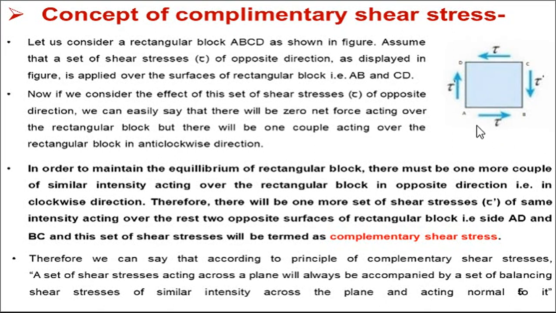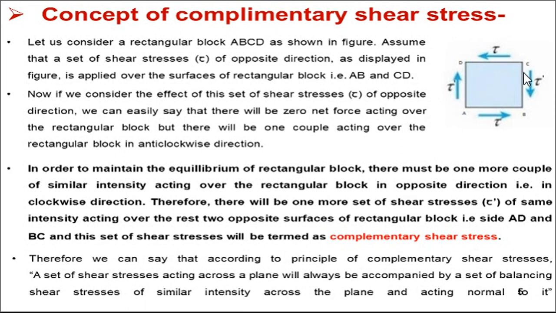This particular set of shear stress tau forms the anti-clockwise couple, and there should be one more set which forms a clockwise couple, so that the total block is in equilibrium, or in a balanced condition. Therefore there will be one more set, tau dash, of the same intensity acting on two opposite faces.